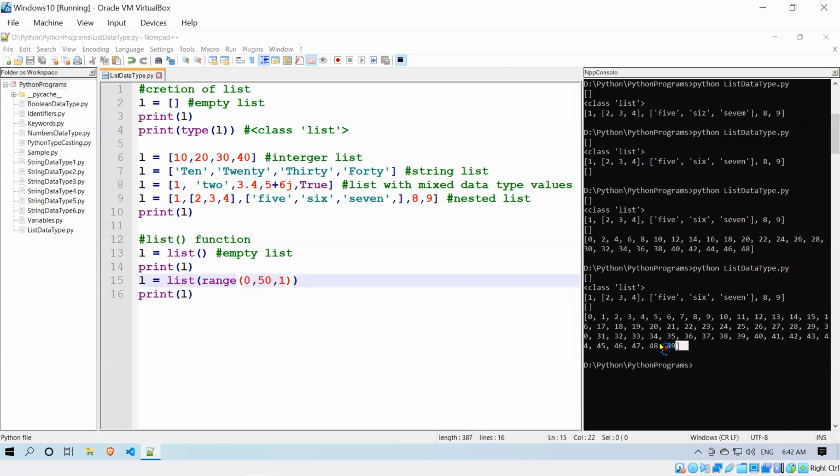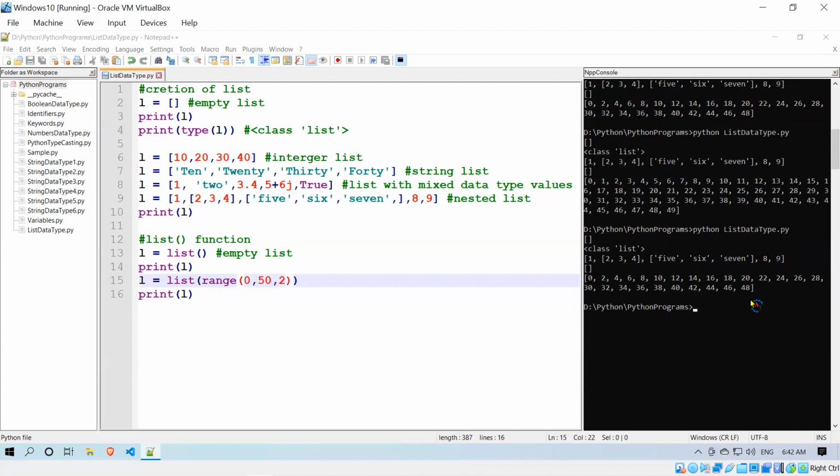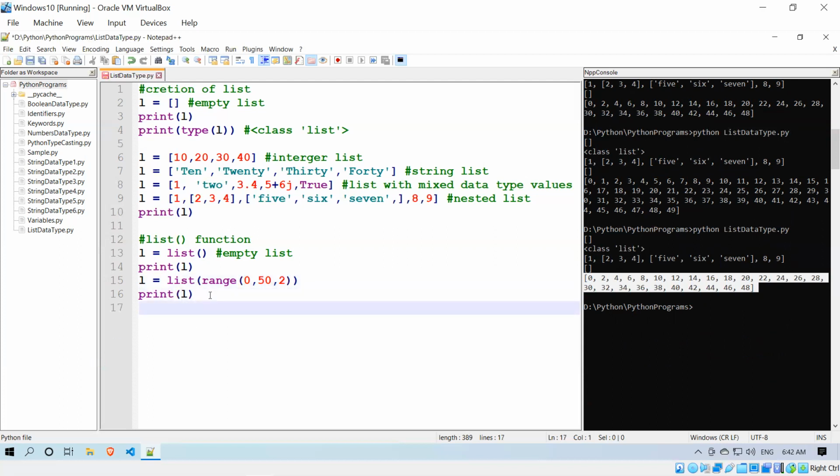You see that? 49. But if I give 2, it will skip one value in between two integers. That is the reason it is taking till 48. Means 0, 2, 4, 6, 8, 10, 12, something like that.